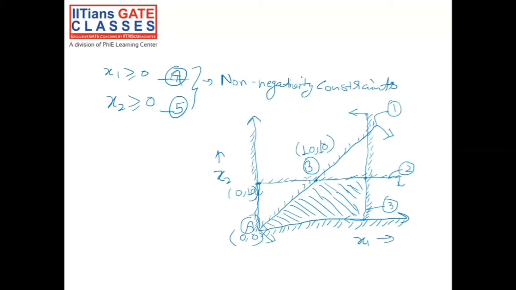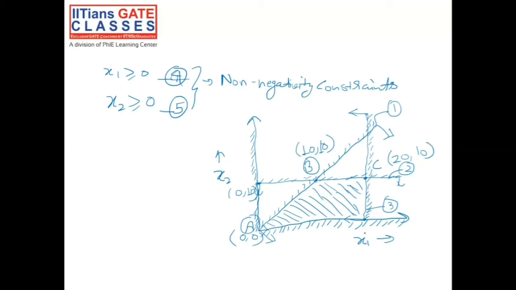Now this point would be point C. Point C comes out of constraint number 3 and constraint number 2, so point C would be 20 comma 10.